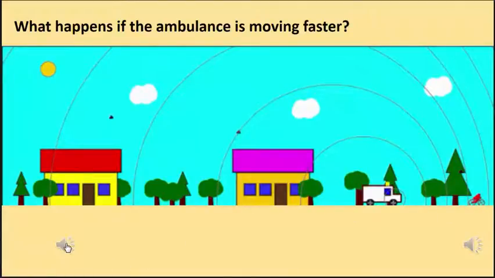Now let's see how it sounds. This is the frequency from the ambulance. And this is the frequency perceived. And you notice that it is a higher pitch.